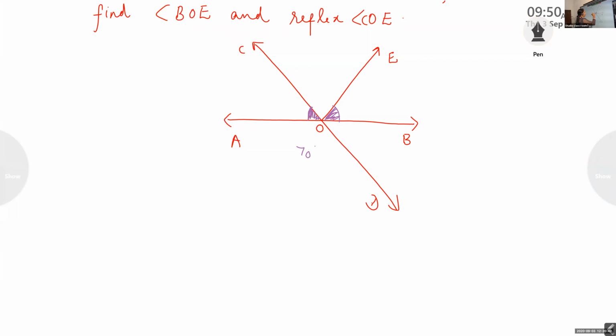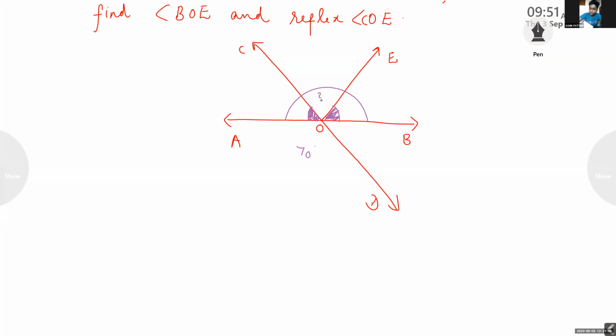Can you find the angle of these total how much? 180 degree. So when you add these two angles, it is 70 degree. So can you find this angle? 180 minus 70, ma'am. Yes, 180 minus 70. Did you understand, children?